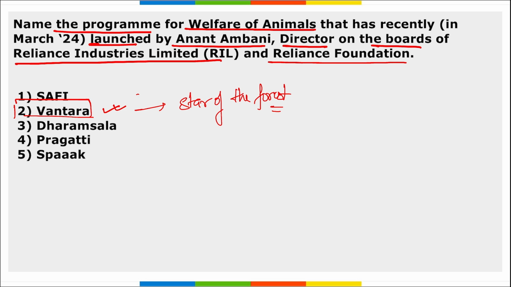And this program was launched to rescue, treat, care for, and rehabilitate injured, abused and threatened animals in India as well as abroad. And this initiative is the first of its kind in India, aimed at constructing the world's largest animal rescue and rehabilitation center that spans across 3,000 acres of land. And where is this Vantara? It is in Jamnagar, that is in Gujarat.